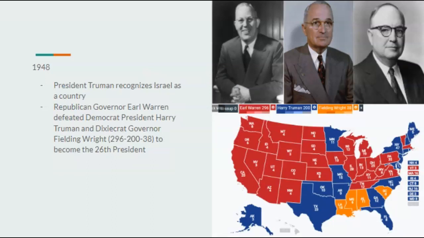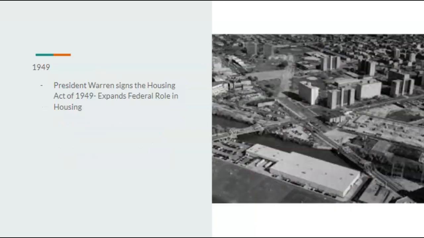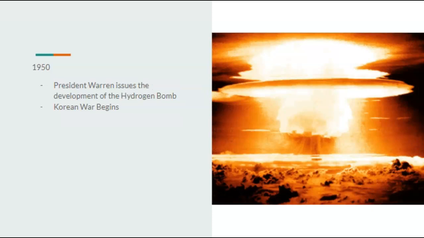And we also have the 1948 election, where Republican Governor Earl Warren would defeat Democrat President Harry Truman and Dixiecrat Governor Fielding Wright 296 to 200 to 38 to become the 26th president. In 1949, President Warren would sign the Housing Act of 1949, which expands the federal government's role in housing. In 1950, President Warren issues the development of the hydrogen bomb, and the Korean War also begins. In 1951, the return of race riots.